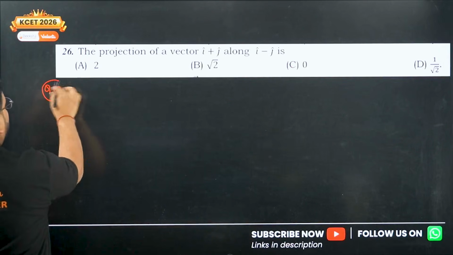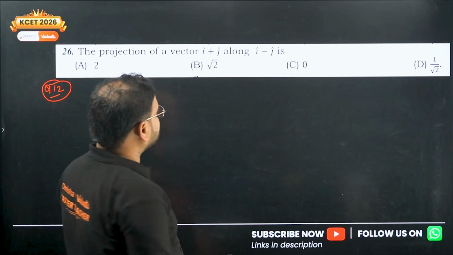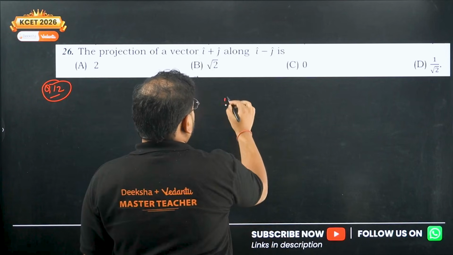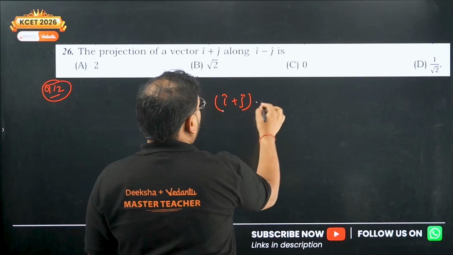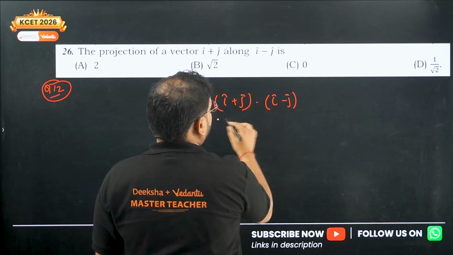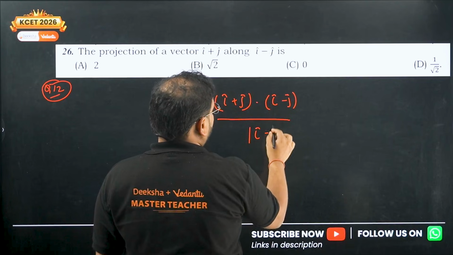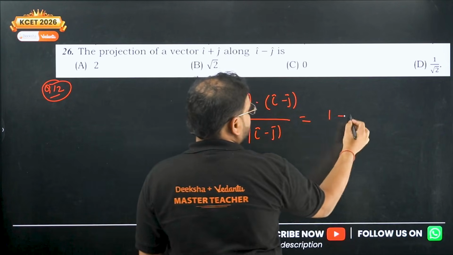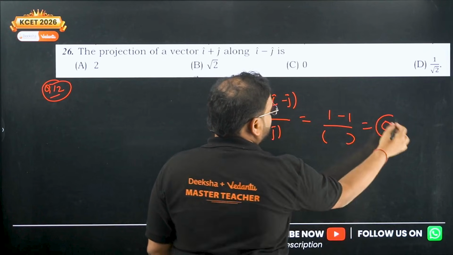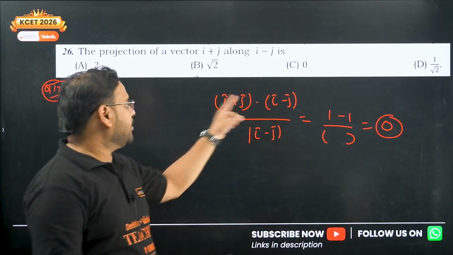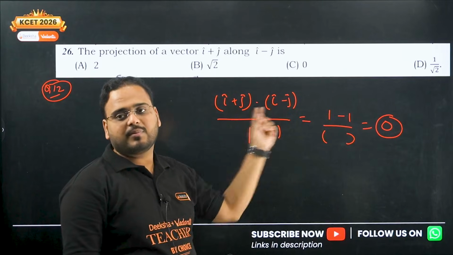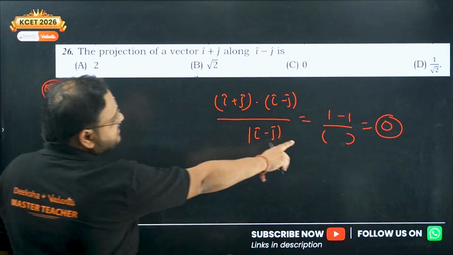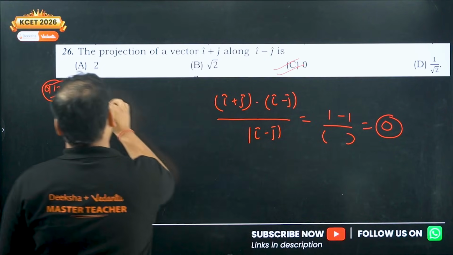Question number 12. Check. Projection of the vector i plus j across i minus j. Projection of this, no? So what is the formula? Whatever is the vector given over here, i plus j dot with i minus j divided by modulus of i minus j. This will come as i dot i is 1, j dot j is minus 1. Whatever it is over here, answer is 0 because 1 minus 1 is 0. i dot j is 0 and j dot i is 0, so we don't have to worry about that. Answer is 0, hence option C.